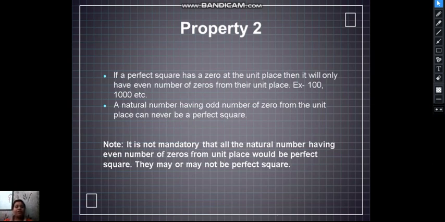A natural number having an odd number of zeros from the unit place can never be a perfect square. But it is not compulsory that all natural numbers having an even number of zeros from the unit place would be a perfect square. They may or may not be a perfect square.